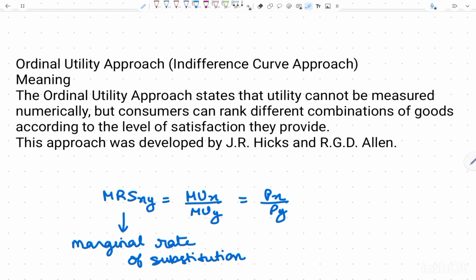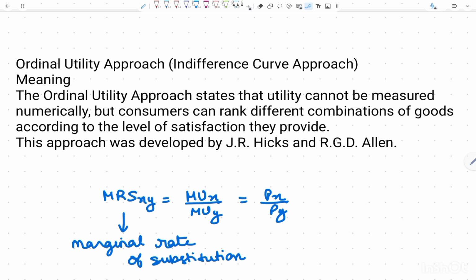Here, Hicks said that utility cannot be measured in numbers, rather the consumer can rank the different goods that they have consumed. So like if suppose I have consumed pizza and coke, I cannot assign different numerical values to these things. In the cardinal approach I can assign different numerical values, but in the ordinal approach it is said that it is not possible to assign different utils or different numbers. Here we can rank, like I got more utility from pizza than from coke. So you can rank the different goods that you have consumed.